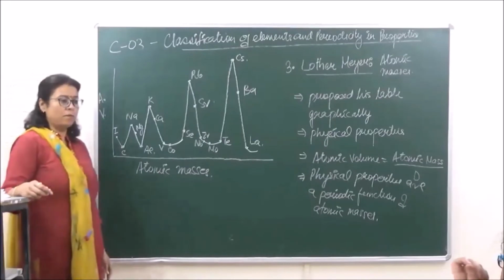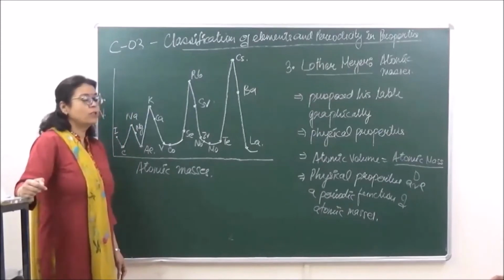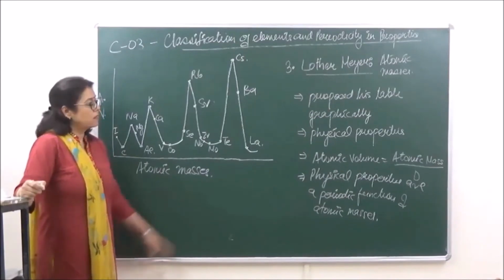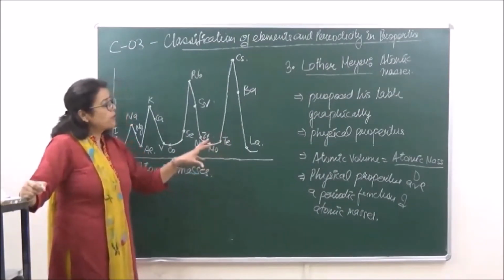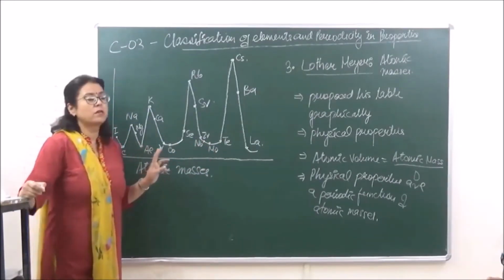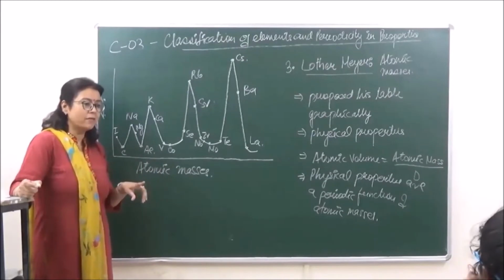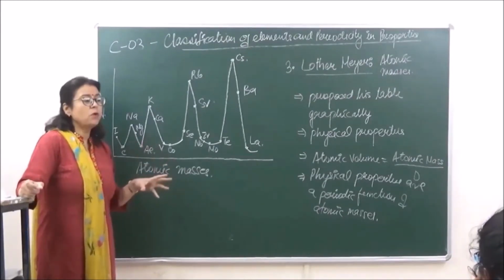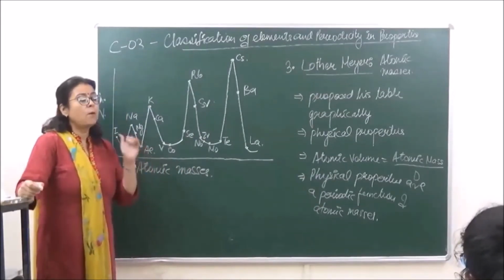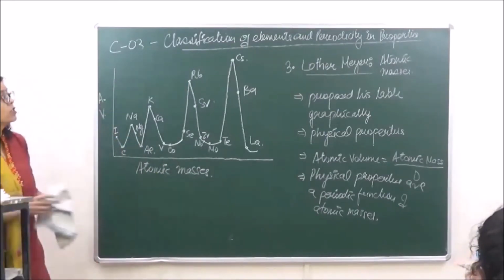To give it a better form in which we can easily understand all the properties, the next tabular form of this arrangement, the same idea which was used to give us the tabular form, was given by Mendeleev. In fact, we are going to study two different periodic tables of Mendeleev. Today we will study the original table which he had given, and then after that, there were certain modernizations done on the Mendeleev's table, and then we have another table which is known as the modern Mendeleev's table, which we will do tomorrow. Okay, so let's go on to Mendeleev's original periodic table.